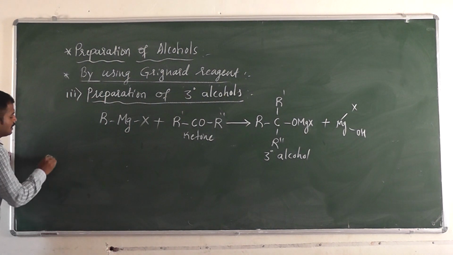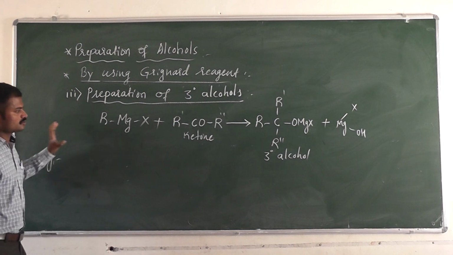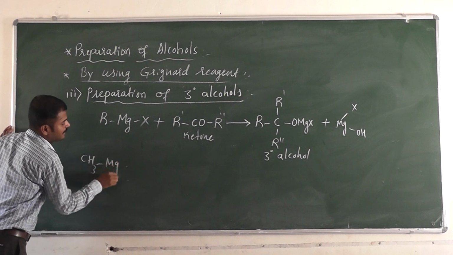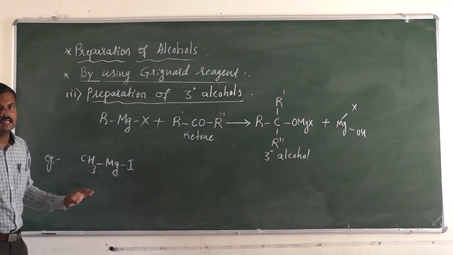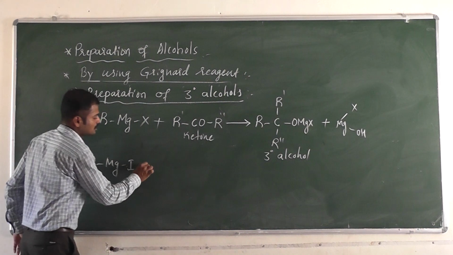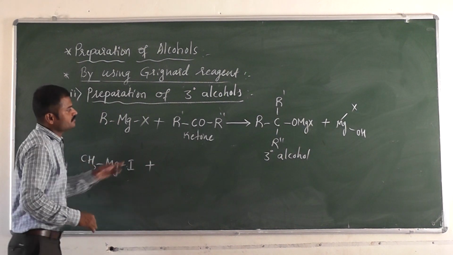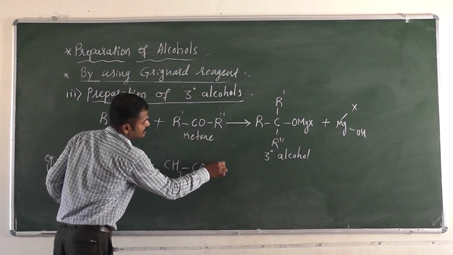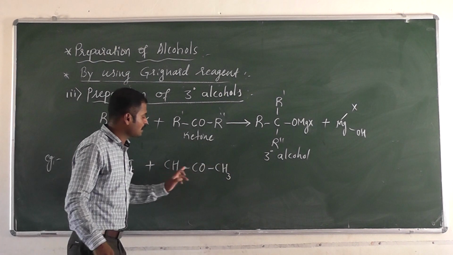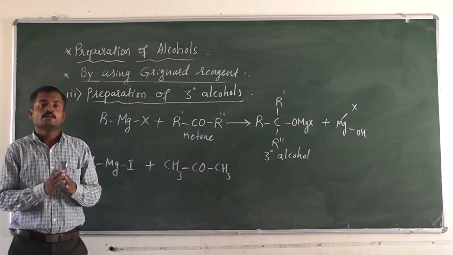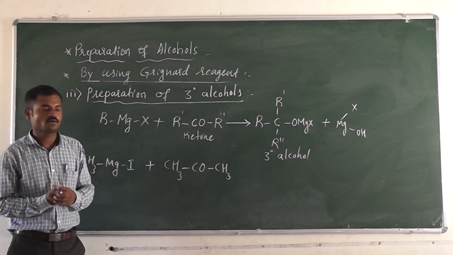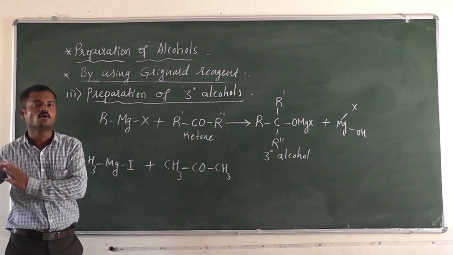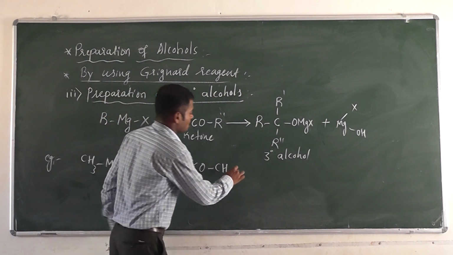See, generally, this is general. So I am taking an example: CH3 MgI, methyl magnesium iodide. It is a Grignard reagent. So when this reacts with a ketone, that is CH3COCH3 I am taking. See, number of carbon atoms are 3, therefore it is propanone. So 1, 2, 3. So this is the name of this compound.